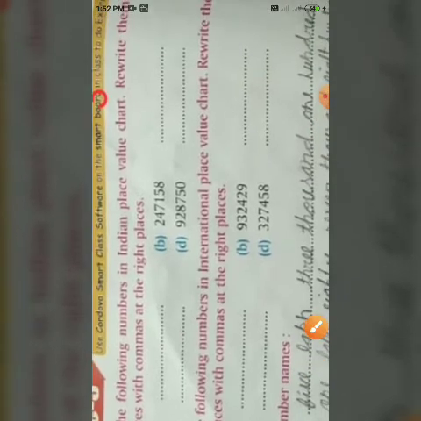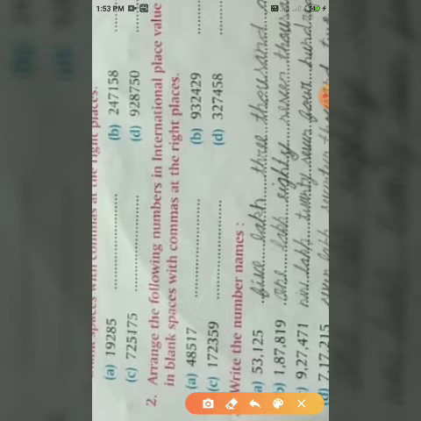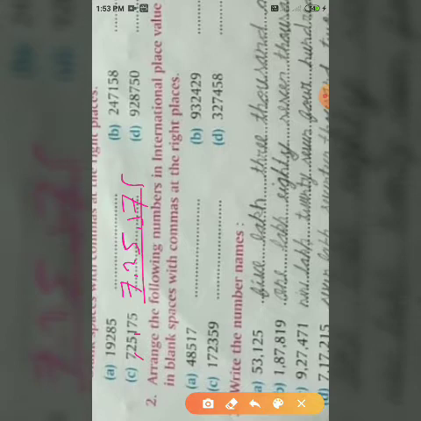Second part B. Ones, tens, hundred, thousand, 10,000. This is lakh. Means 2 lakh, 47,000, 158. Point C is ones, tens, hundred, thousand, 10,000 and lakh. Means 7 lakh 25,175. This is the answer.